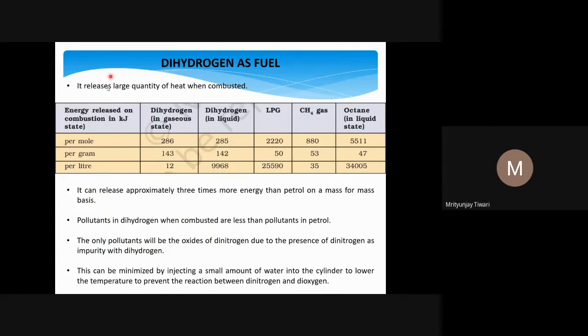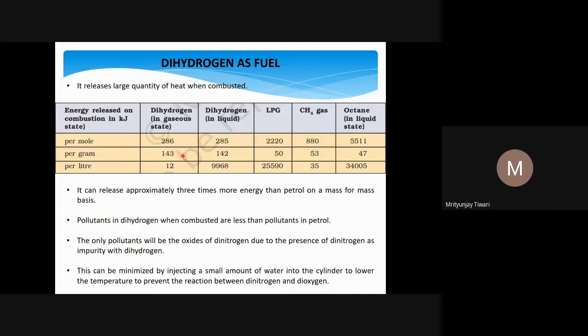Now, this is the chapter on dihydrogen we have looked at. This is the final slide or the penultimate slide. So here this chapter will be over. Nowadays people are looking at dihydrogen as a fuel source and a source of energy. And if you look at the energy of the different substances that we use, dihydrogen in the gaseous state, dihydrogen in the liquid state, LPG, methane.